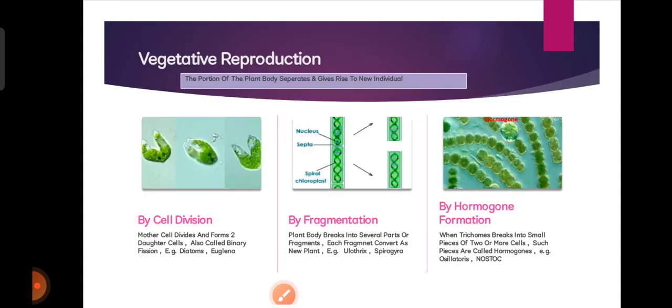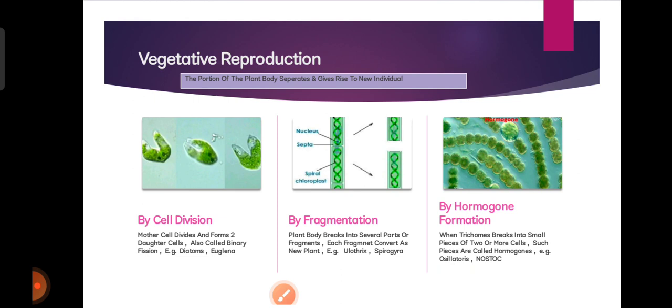First of all, we will discuss vegetative reproduction. Vegetative reproduction is also called vegetative propagation, vegetative multiplication, or cloning. In this method, a new plant is produced from vegetative parts of the original plant such as leaves, stems and roots. There are many types, and vegetative reproduction occurs in the following ways: by cell division.